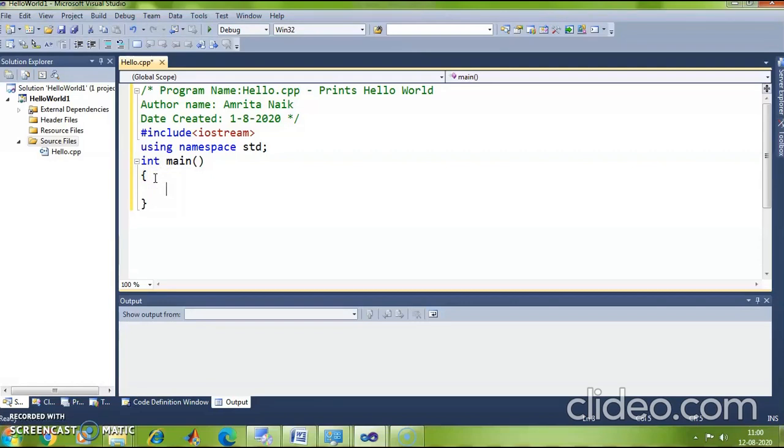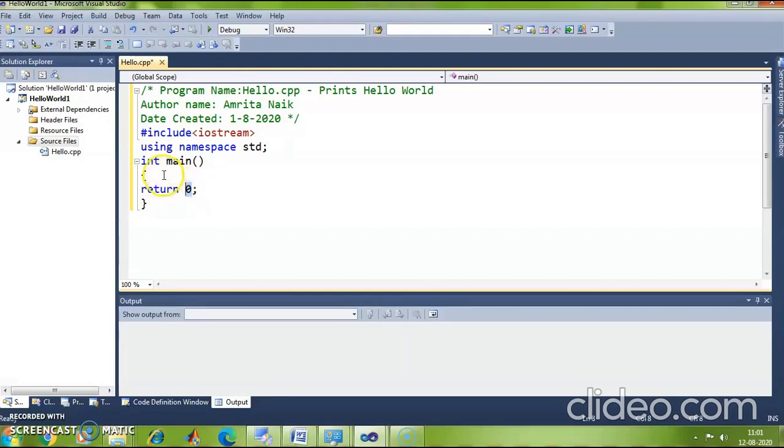Okay. Now what did I say? The main function has a return type int. So this function has to have a return statement. So let me write the return statement here, return 0. 0 means success, any number other than 0 is failure. So always I return 0.